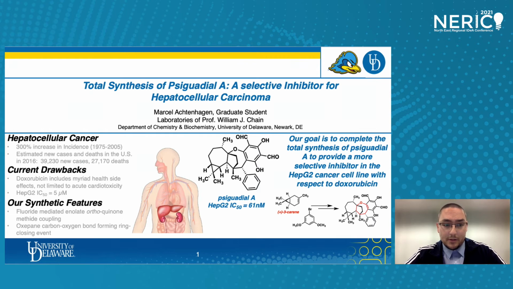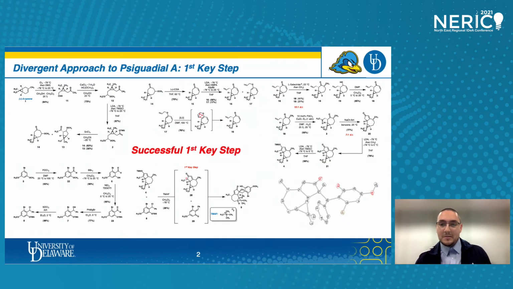And the other issue that we have is the IC50 in the HepG2 cancer cell line, which is 5 micromolar. For Sigrid-LA, the HepG2 IC50 is 61 nanomolar, so we are orders of magnitude more potent and selective with that natural product. Next slide, please.